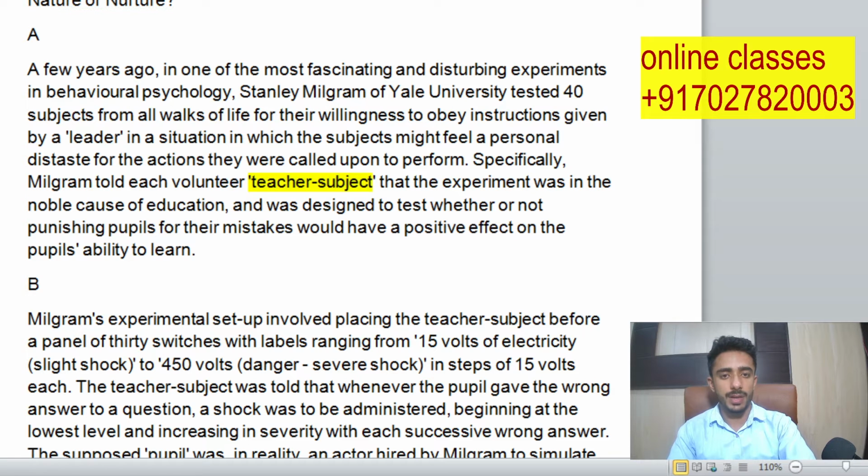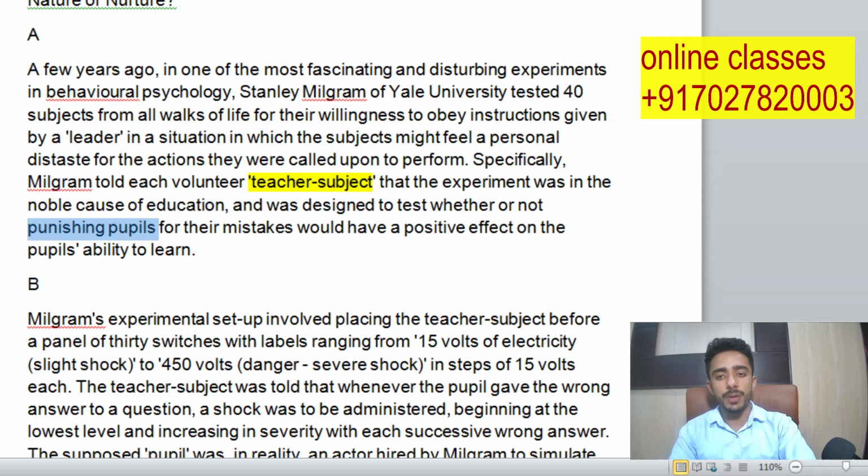We're just underlining it in yellow. So the teacher subjects. Milgram told each volunteer. Milgram is the one who is conducting the test, and teacher subjects were told that the experiment was in the noble cause of education. It is something for the betterment of education, and was designed to test whether or not punishing people for their mistakes would have a positive effect on people's ability to learn.